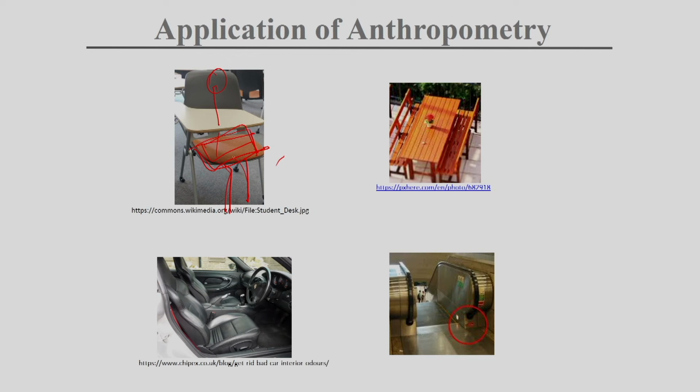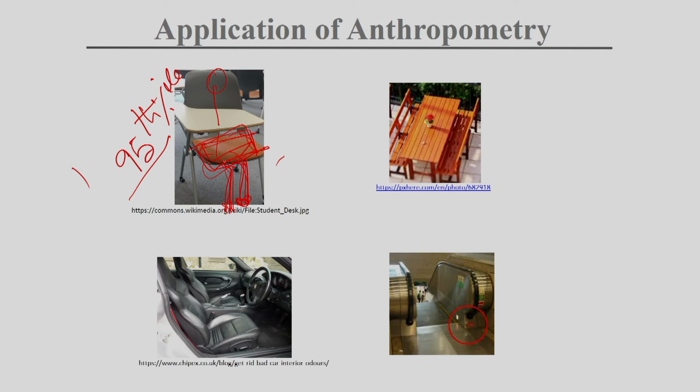Another thing is the sitting height, because from the knee the legs will dangle here, so you also have to take the measurement from knee to floor, which is called popliteal height. That popliteal height you have to consider, so that the person can rest their feet on the ground when sitting on the chair. When we are deciding the seat breadth, you have to consider the 95th percentile value of the hip breadth data. Hip breadth is the dimension you are taking, and if you take the 95th percentile, that means 95% of the population will be able to sit here.